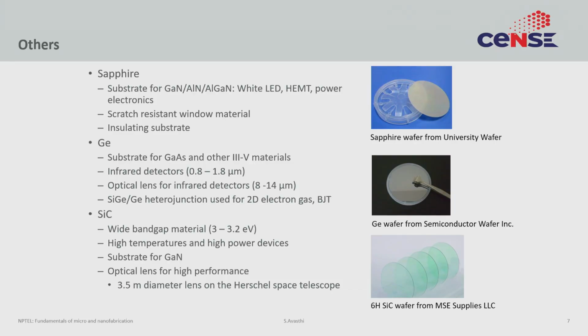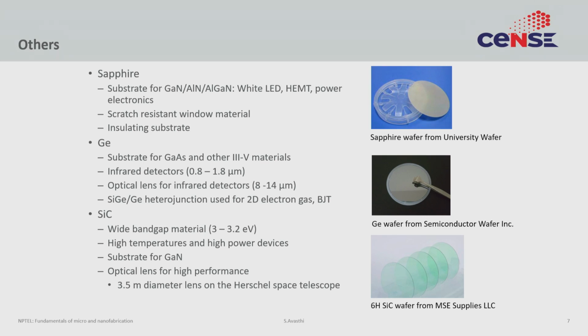Another interesting material, an elemental semiconductor, is germanium. As I think I mentioned earlier, germanium was actually the material on which the first transistor was demonstrated. Unfortunately, it has certain problems regarding its oxide, which is why silicon became more popular than germanium in the long run. However, germanium as a substrate is still available and popular. A very niche application of germanium is that you can use it as a substrate to grow III-Vs on top. III-Vs are not very compatible with silicon, but with germanium they are more compatible.